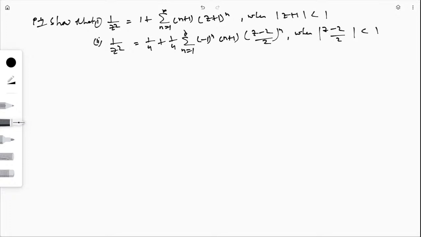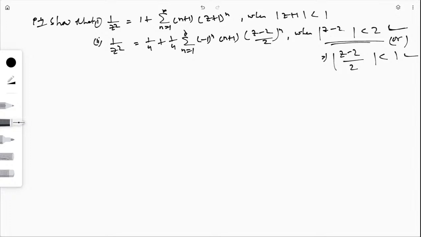That is, |z - 2| < 2. That means I can write this one as |(z - 2)/2| < 1. Both are the same. If this is given, we always want to write 1 on the right hand side. That's why I divide by 2, and I get |(z - 2)/2| < 1.